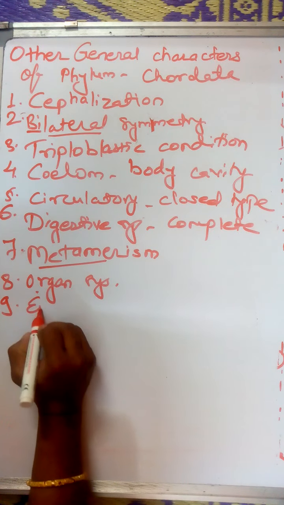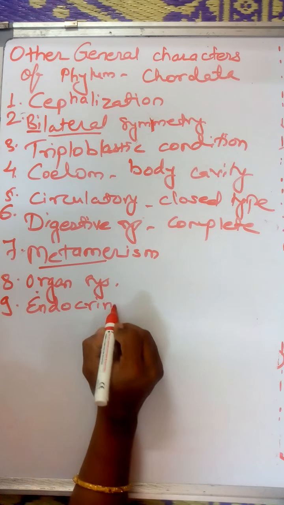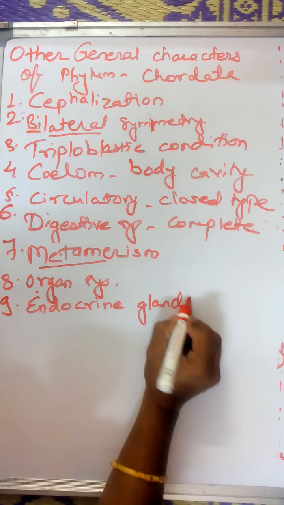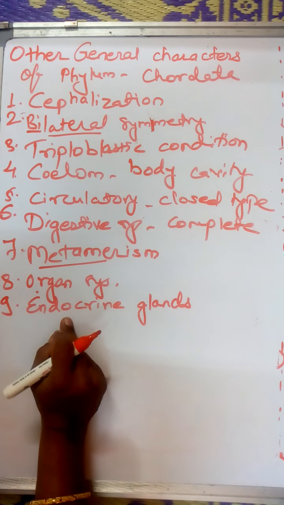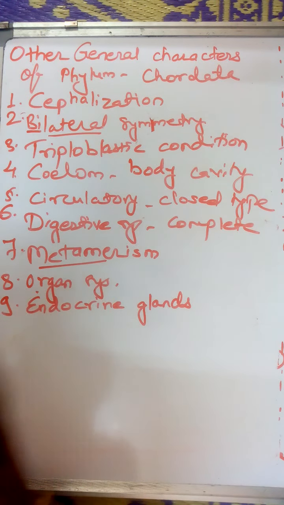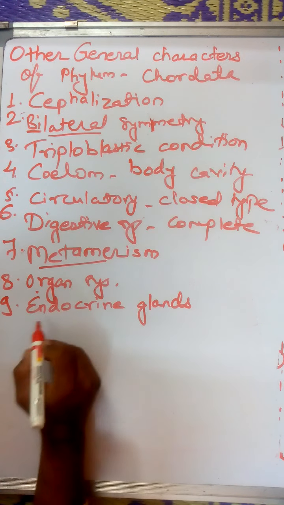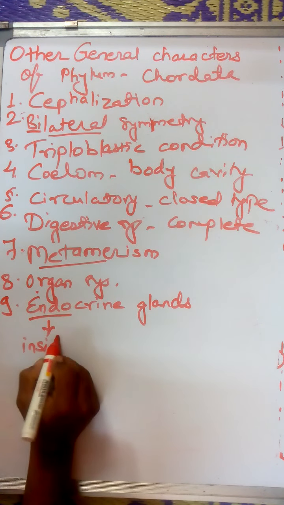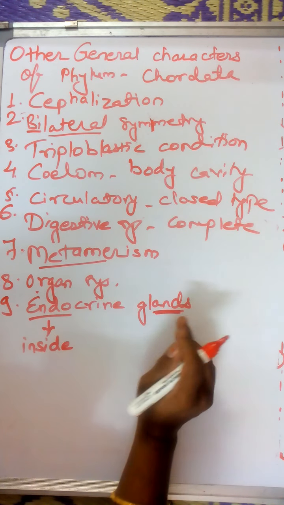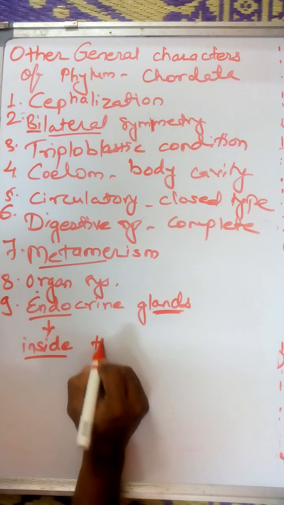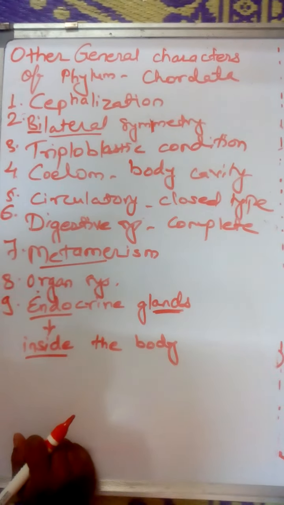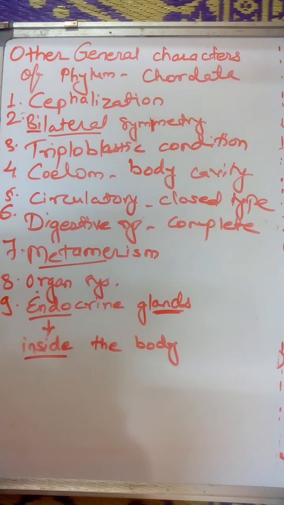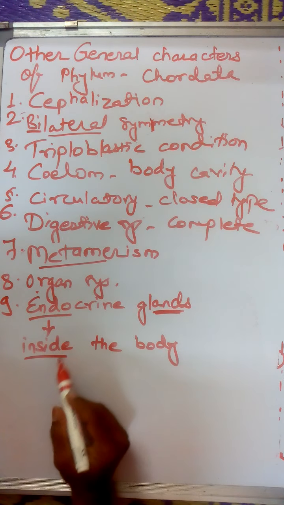Then the next and important one is the presence of endocrine glands. See here, the endocrine glands are specific glands which pour their secretion into the blood. Okay, endocrine, endo means inside. The glands which secrete their secretion inside the body itself are known as endocrine glands. For example, many different types of endocrine glands are there: pituitary gland, testes, thyroid, ovaries. So all these are endocrine glands.